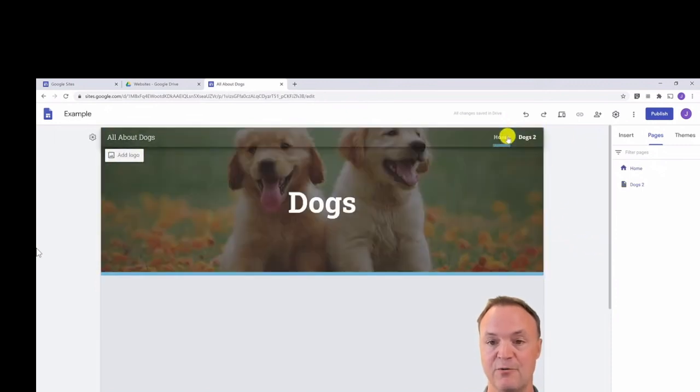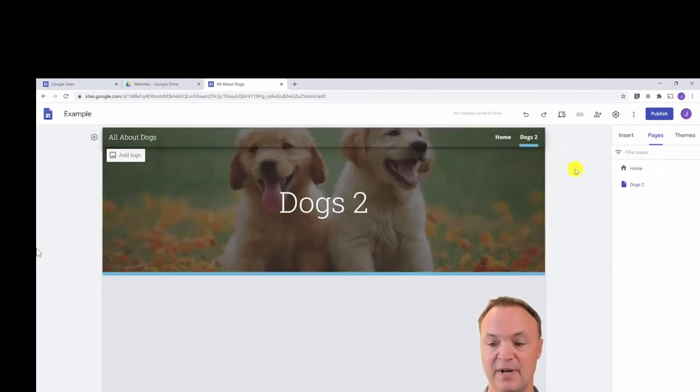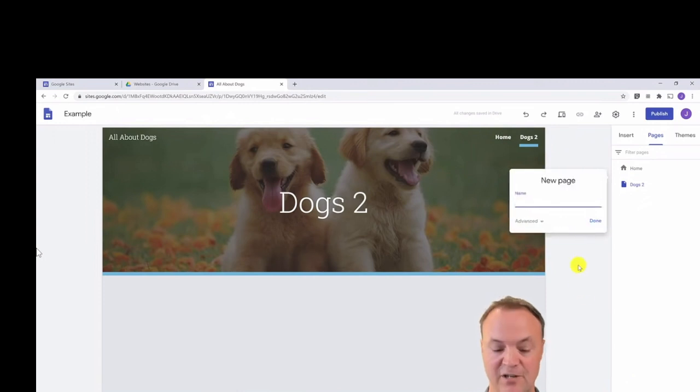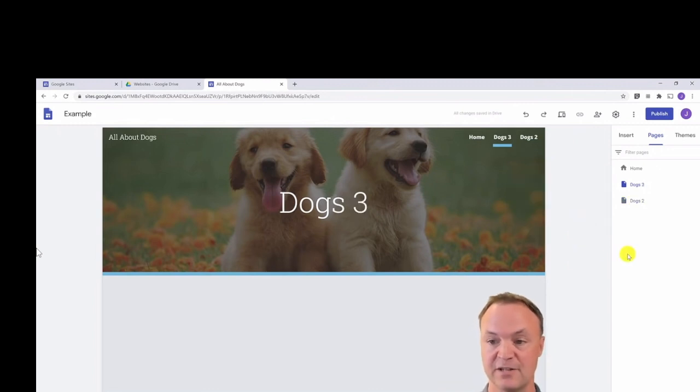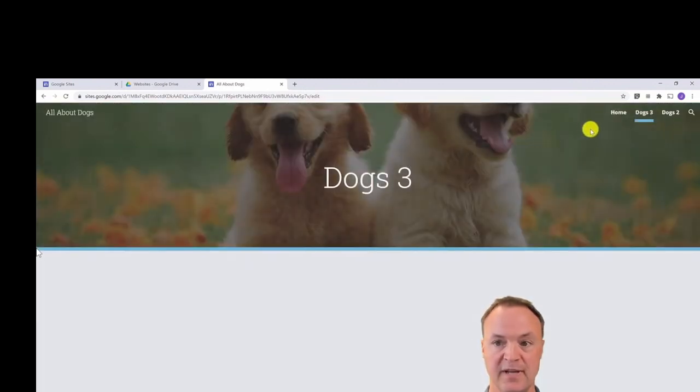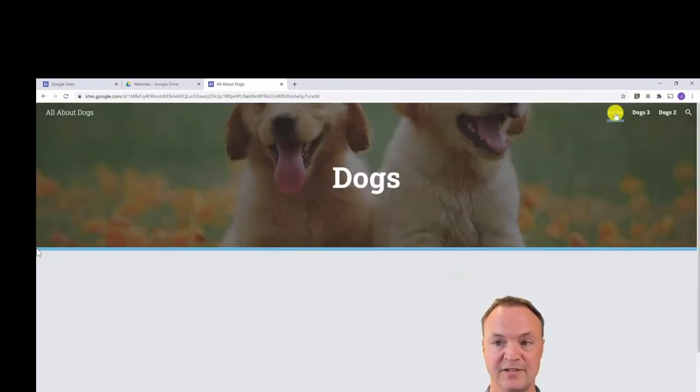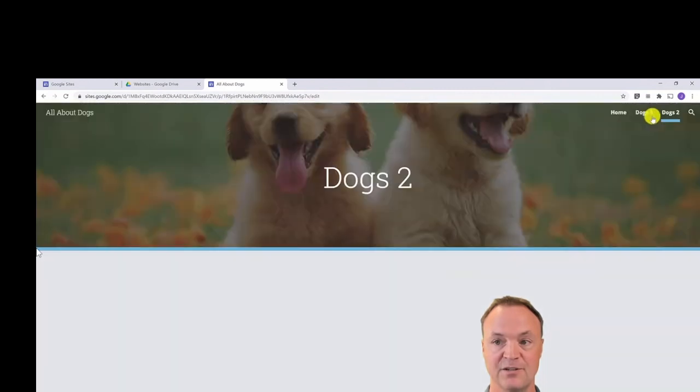So I have home and dogs 2. I'm going to add another page here, and I'm just going to call this dogs 3, just so that you can see all the differences here. Dogs 3. I'll preview it up top here. And we have our home page, our dogs 2, and our dogs 3 page. And I could keep adding more pages. I'll close out of this.